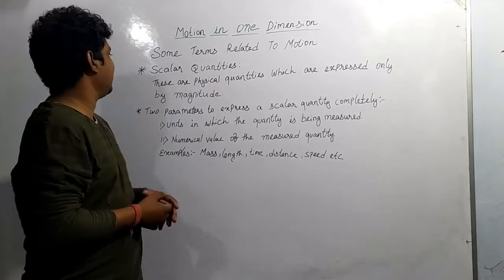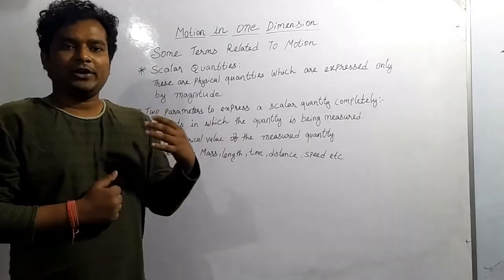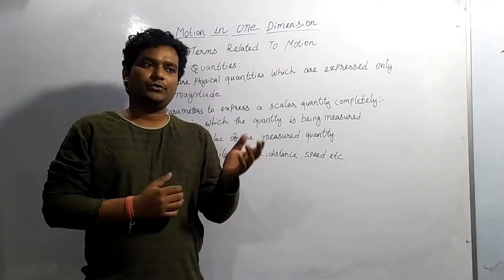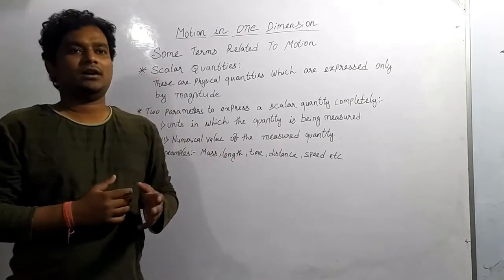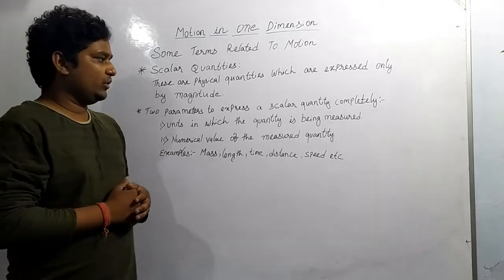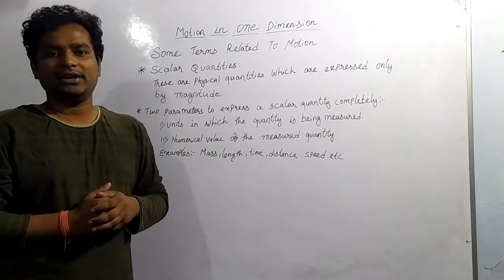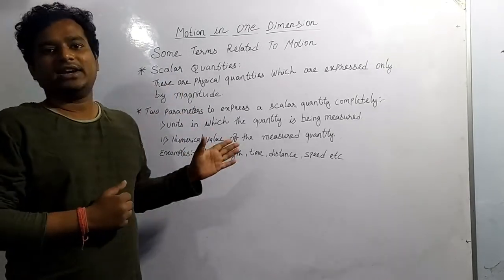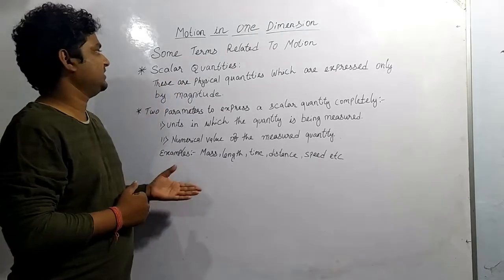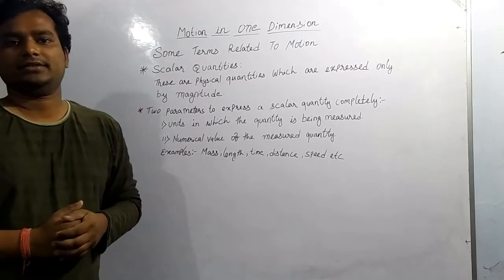I want to give one example related to this scalar quantity. Suppose we are going for a morning walk, you will tell that I have gone 5 kilometers for the walk. So what is that 5 kilometers? 5 kilometers is the magnitude. Clear? So this is the basic introduction for the scalar quantity.